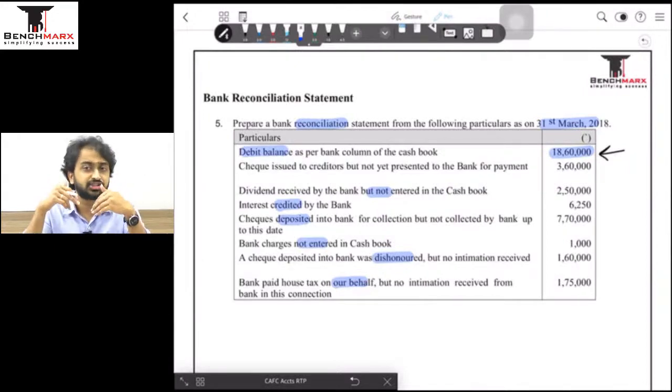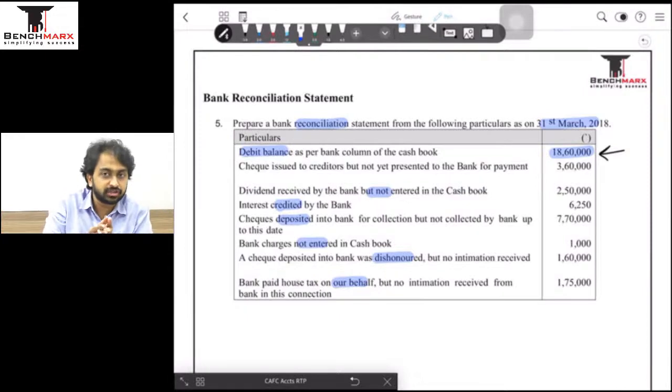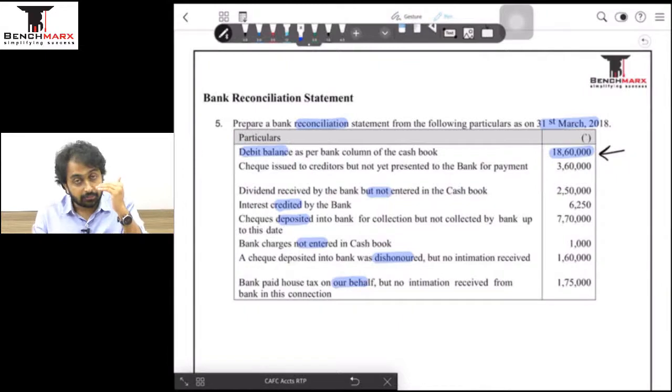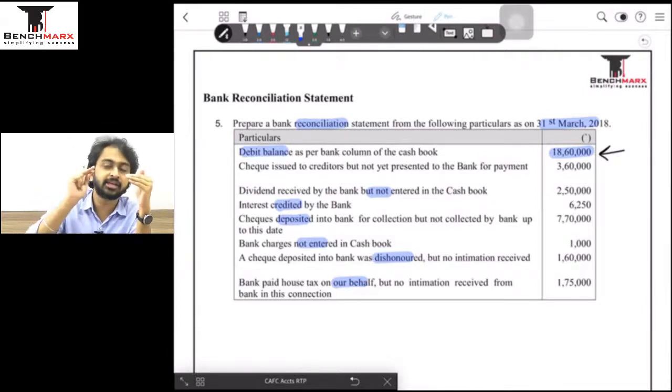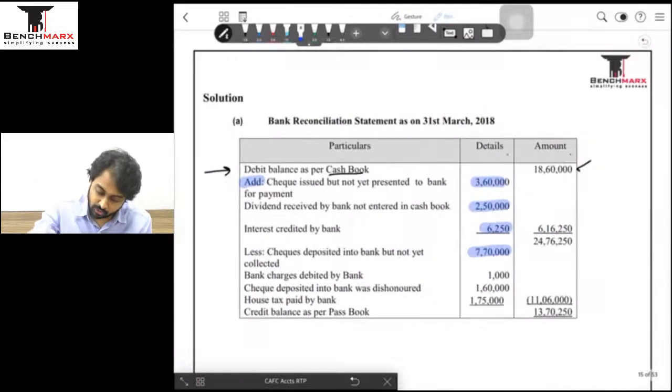उल्टा, बैंक हैज चार्ज द अमाउंट, मतलब अपना बैलेंस कम हुआ रहेगा एज पर द बैंक, बट वी हैव नो आइडिया अबाउट दिस. सो इफ वी हैव नो आइडिया ऑफ द बैंक चार्जेस, अपन ने अपना बैलेंस कम नहीं किया है, दैट मीन्स आवर बैलेंस इज मोर एंड द बैंक्स बैलेंस इज लेस बिकॉज ऑफ दिस ट्रांजैक्शन, बिकॉज बैंक हैज reduced our balance by charging an amount. If it has charged an amount, that means the bank balance is less. Since the bank balance is less and we are traveling to a lesser amount, that is more to less, I am supposed to less it. So I'll also subtract 1,000 as an item of reconciliation as less.